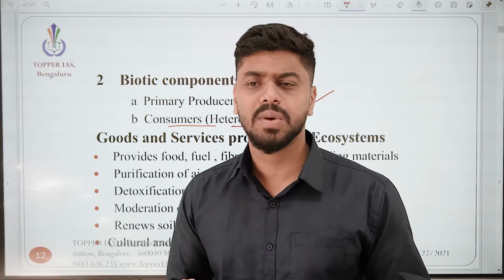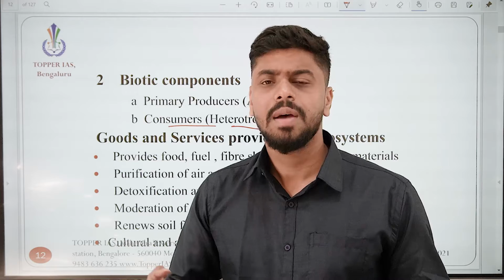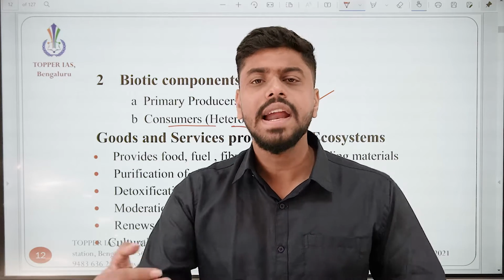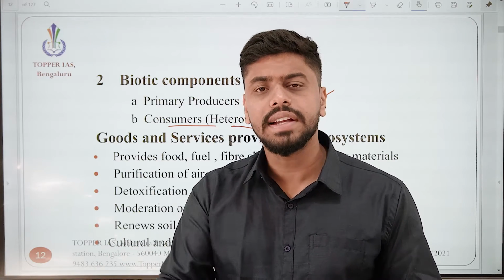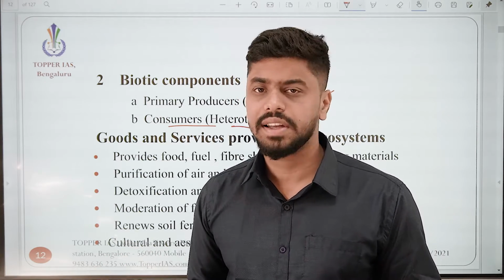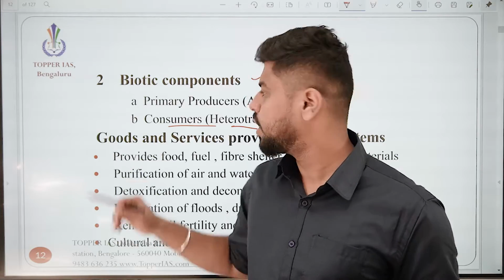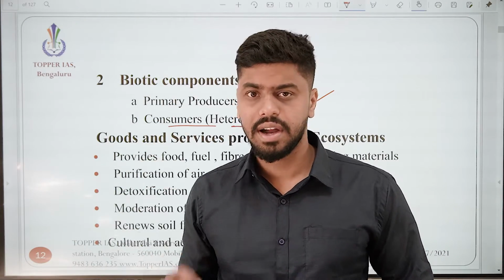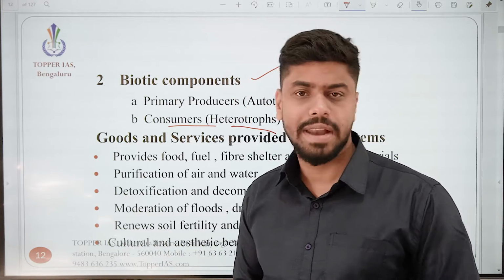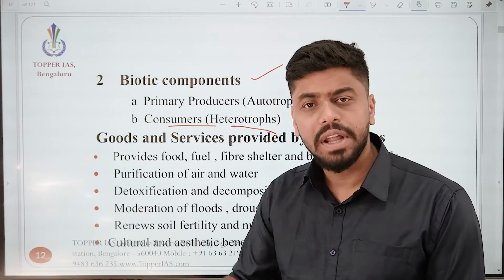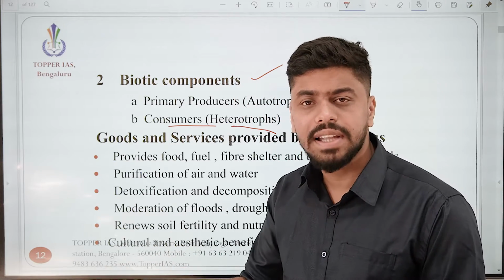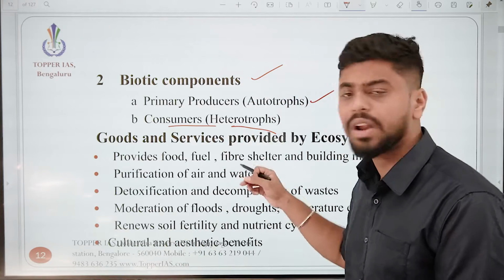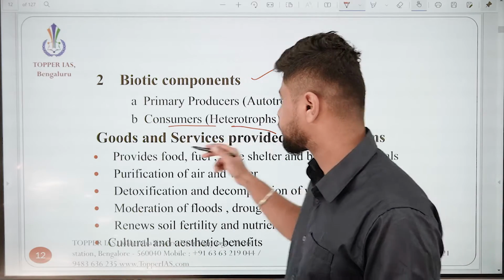It could be primary consumers, secondary consumers, tertiary consumers, but basically they all eat something to manufacture energy. They eat food to manufacture energy. In case of primary producers, they directly take in the solar energy and convert it to food, like for example plants. Right from the deer, the lion which eats the deer, everything is a consumer or a heterotroph.